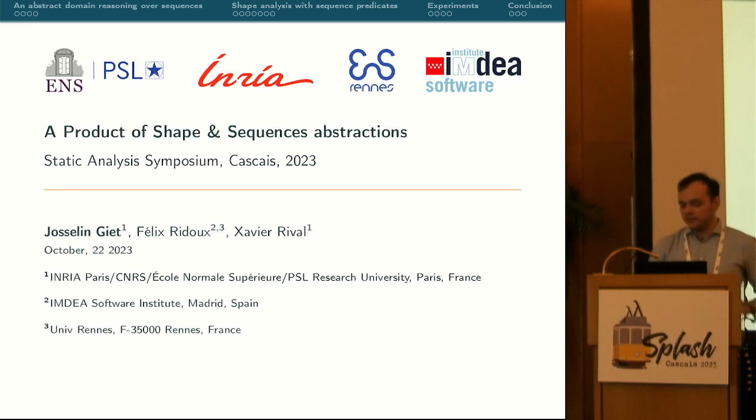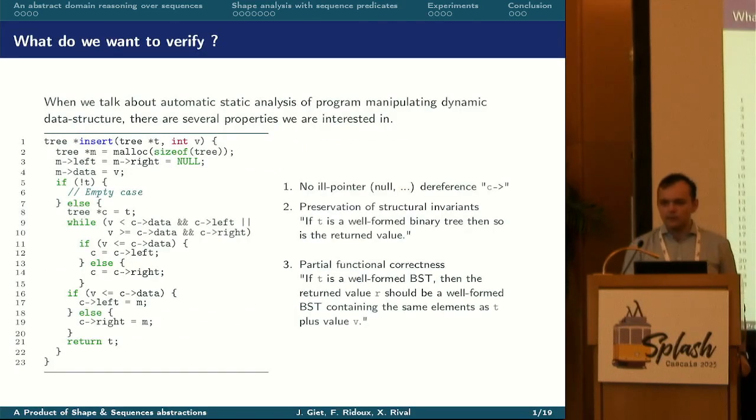This work is in collaboration with Félix Ridou and Xavier Rival, and it aims at combining an existing shape analysis with sequence abstractions to improve its expressiveness. To motivate our work, let's consider this example: inserting a value in a binary search tree.